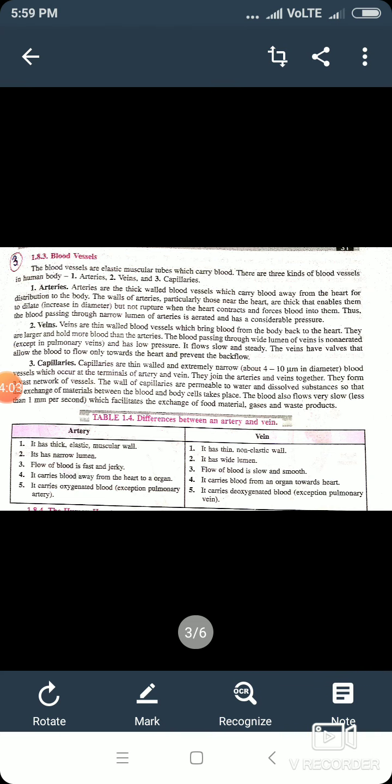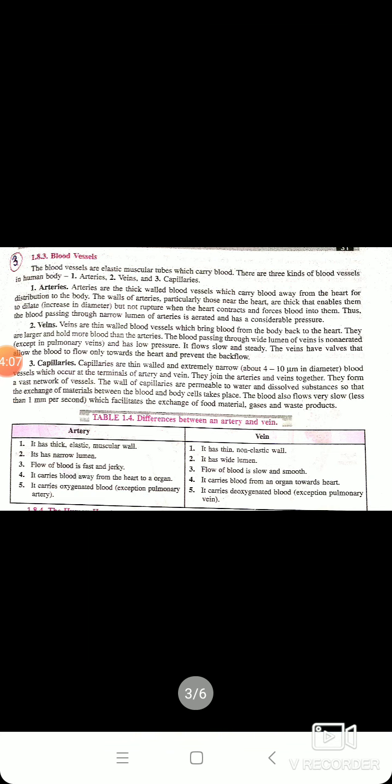Now we'll move to the third type of blood vessels, that is capillaries. They are extremely narrow and thin-walled blood vessels. Their walls are permeable.